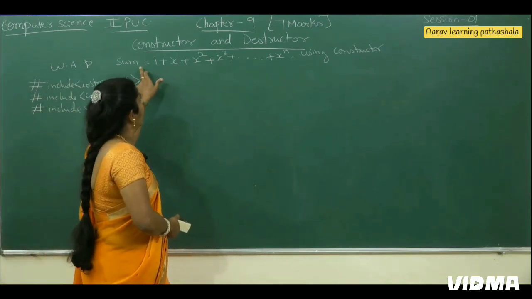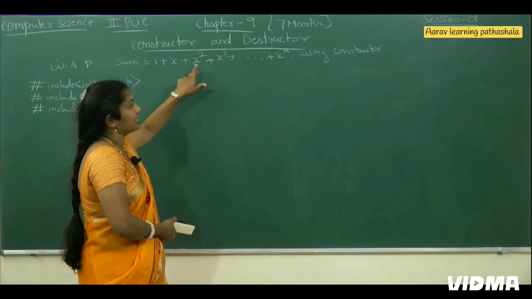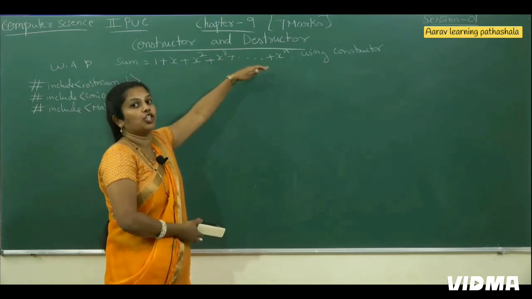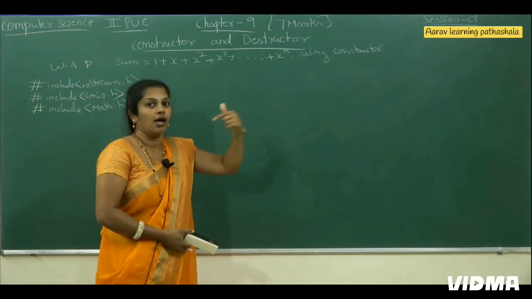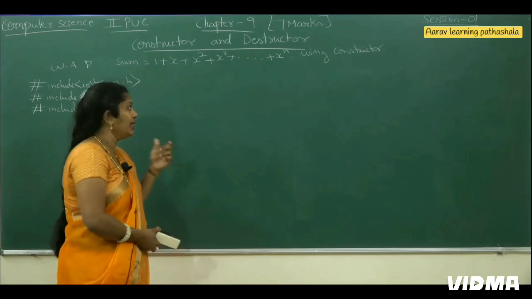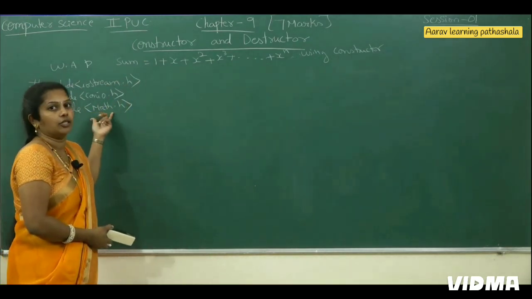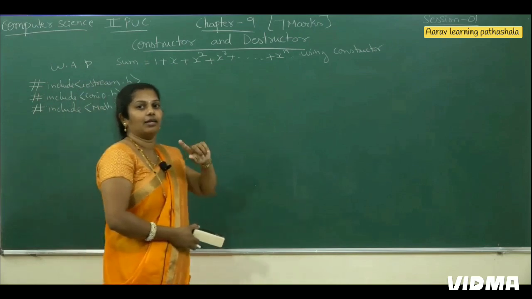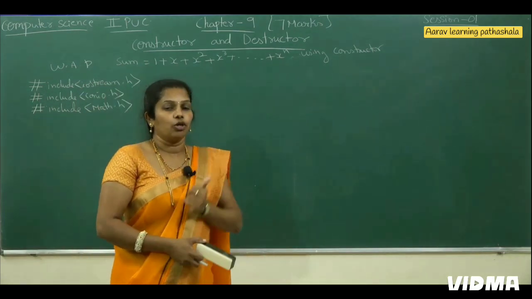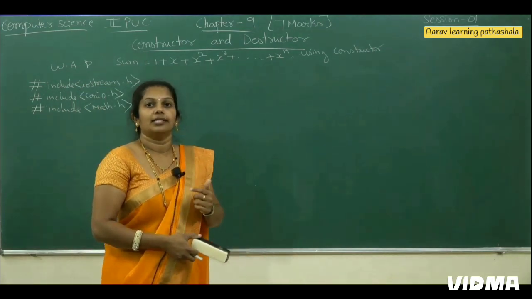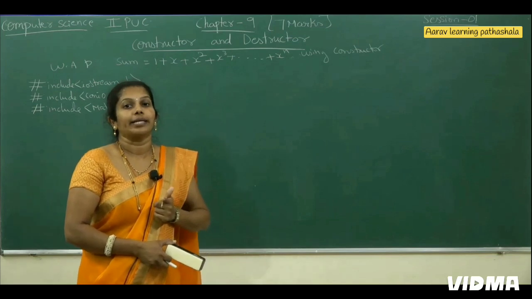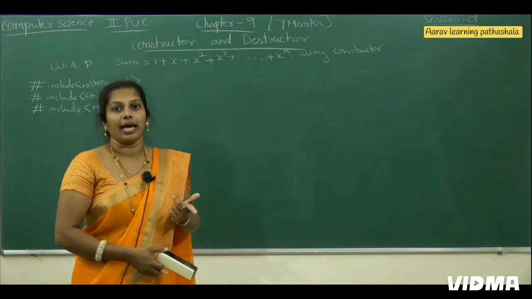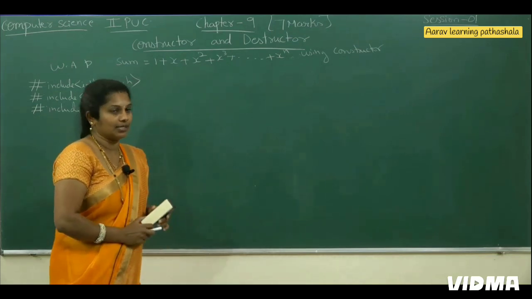See the equation here, sum equals 1 plus x square, x cube, x to the power of n. We have the power option. For the power function to work, we require this math.h header file. If by mistake you have not written the math.h header file, when you compile the program, at that time you will get the error prototype missing. Prototype missing means some header files are missed.